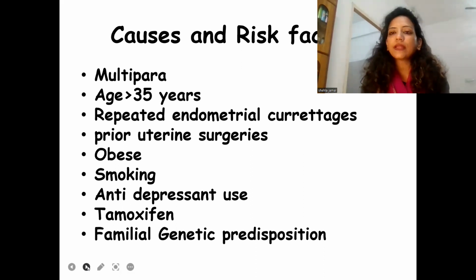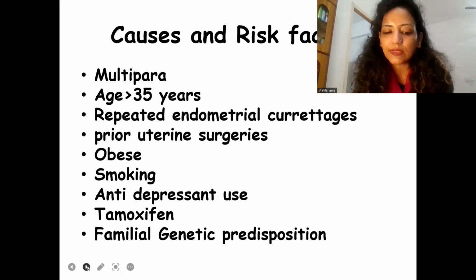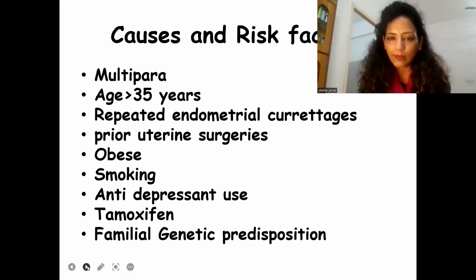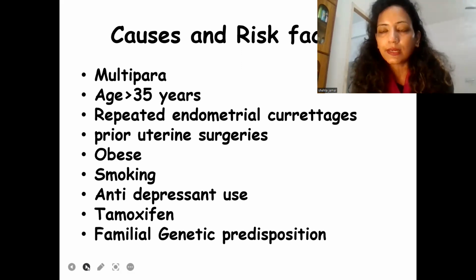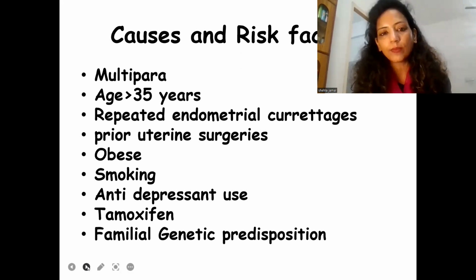One very important finding is increased prolactin levels. Females who have indigenously increased prolactin levels, maybe due to microadenoma and macroadenoma, and wherever it is induced by drug intake like domperidone, there also they have more incidence of adenomyosis.